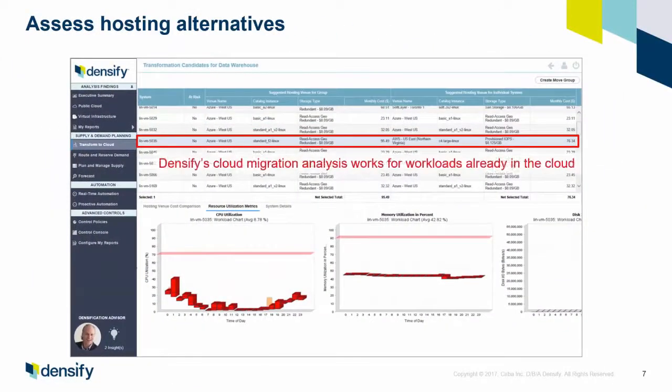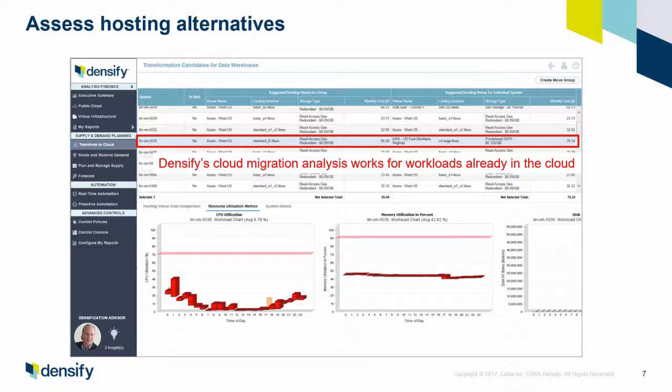Now that ability to do normalized analysis also applies between cloud platforms. So here's an example of a workload where the analysis is saying that in Azure, it should be a standard F2 Linux, that's the optimal size, and that costs $95 a month at list. Now if you put it in Amazon, it can run on a C4 large, which is $76 a month. So the ability to analyze between cloud providers and do a very detailed analysis of the workloads to understand what it's going to cost allows you to understand whether you're in the right place.